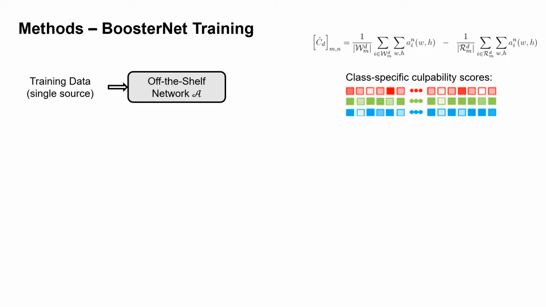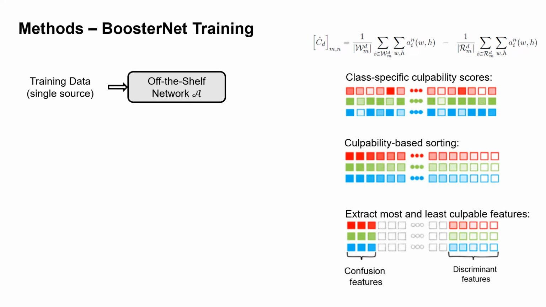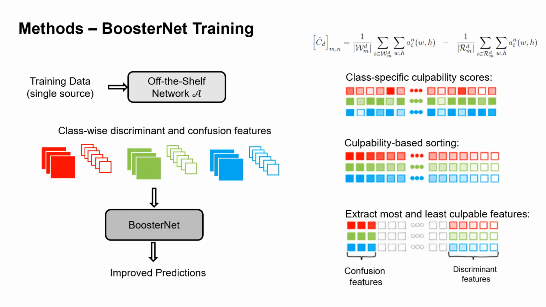To train BoosterNet, first, we calculate the class-specific culpability score for each unit in network A using this novel culpability metric, which reflects the contribution of each unit towards wrong predictions for each class. Here, low scores identify units less culpable in generating errors for that specific class. Then we sort the units based on their scores in order to extract a number of discriminant and confusion features from each class, such that the discriminant features are coming from the least culpable units, while the confusion features are extracted from the units with the highest culpability scores.